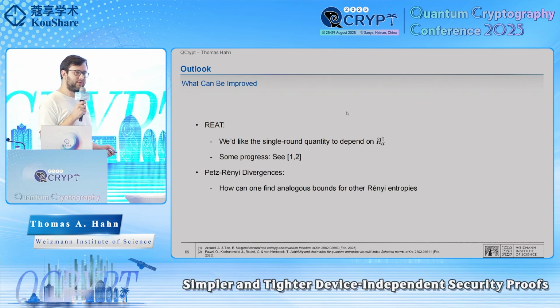Similarly, if one manages to prove even stronger Rényi EATs, then one also needs stronger computational tools to go along with it. Here, one would ideally like to find variational bounds on, for example, the up arrow Petz-Rényi entropy, or maybe, if one is lucky, on the sandwiched Rényi entropies, which are much harder.